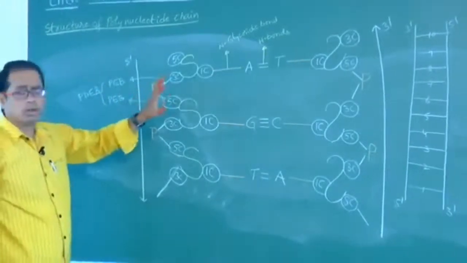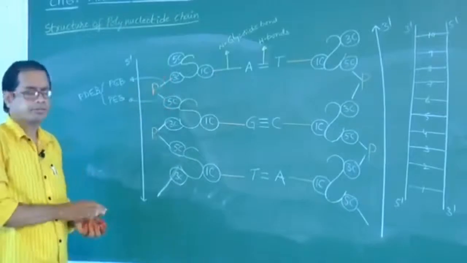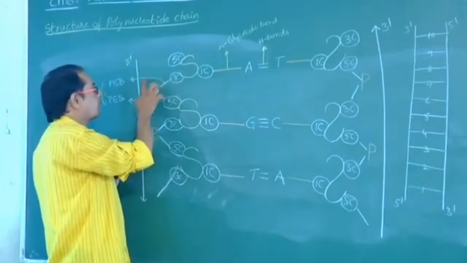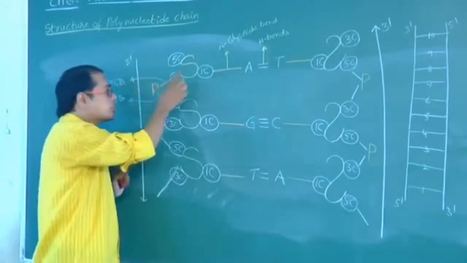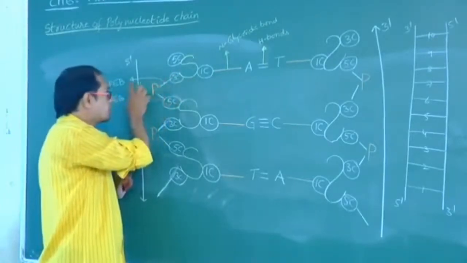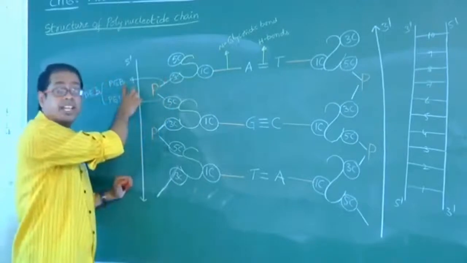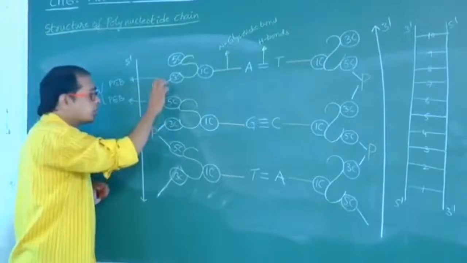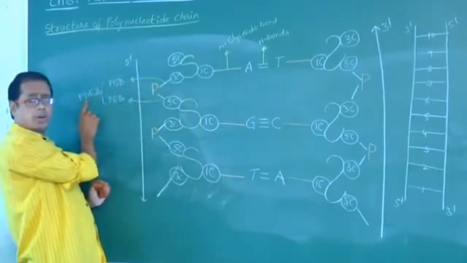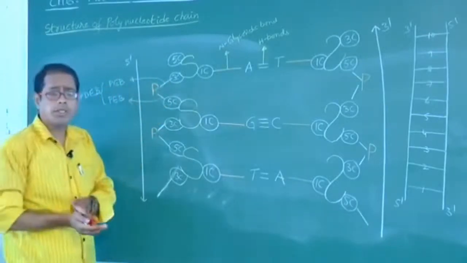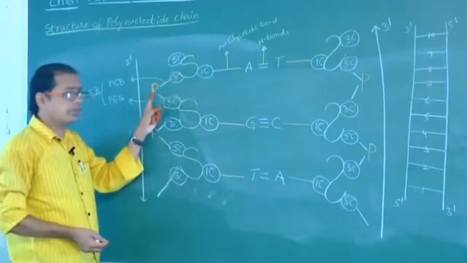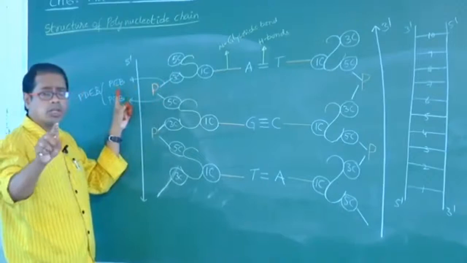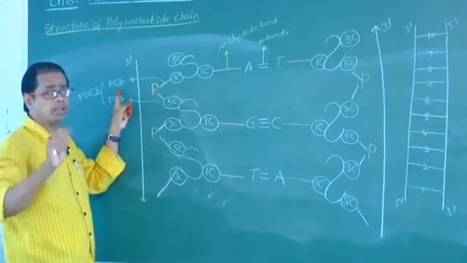Now I will recall the bonds. The bond between sugar and phosphate is phosphoester bond. Don't say phosphodiester bond. Diester means this one and this one together are called phosphodiester bond.